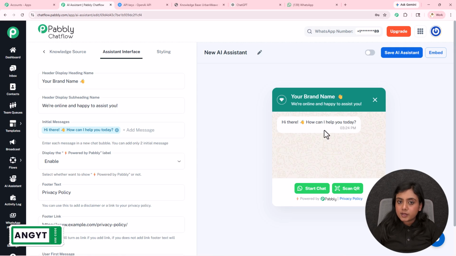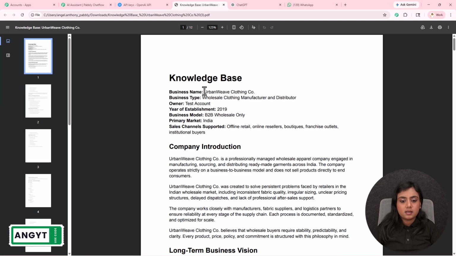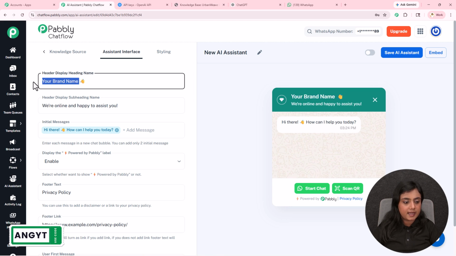So now how can we do that? How can you add that? Pabbly Chatflow lets you do that as well. In assistant interface, if you want to change this, let's suppose I want to add my brand name right here. What is my brand name? It's Urban Weave Clothing Co. So what I'll do is simply update the heading to Urban Weave Clothing Co. like this. Okay.